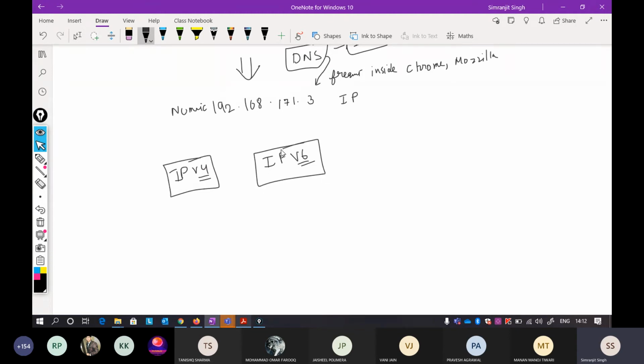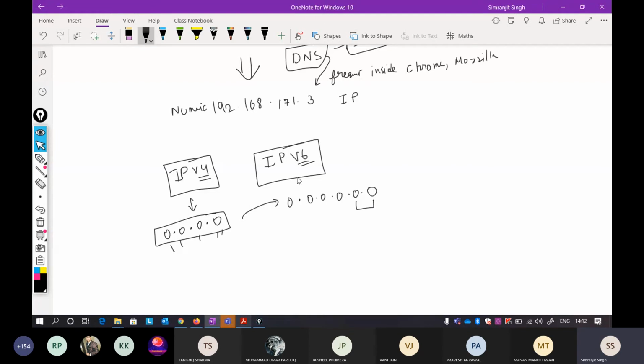We are migrating to IPv6 because IPv4 contains 4 octets, while IPv6 contains 6 octets. I will tell you about it. Don't worry about what is an octet. Because IPv4 contains 4 octets, the combination of all these 4 is coming to an end, because all the IP addresses are used up. So that is why we are migrating to IPv6 with 2 additional octets, so that we can generate more addresses.